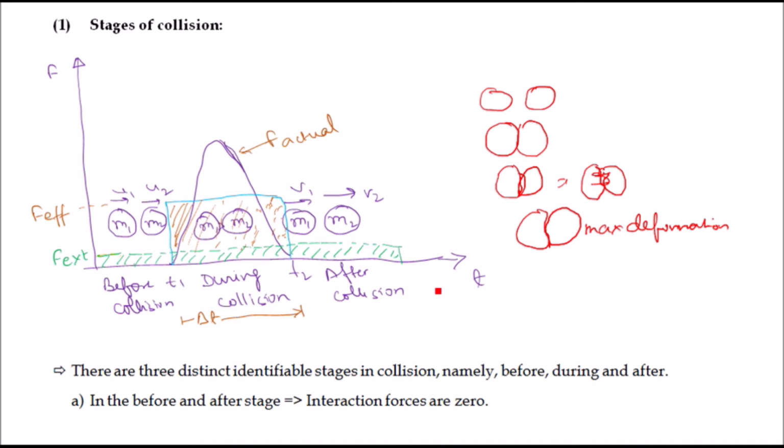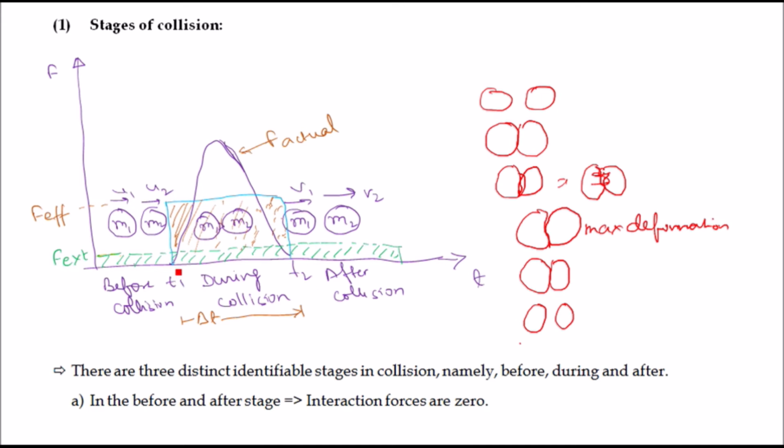After the point of maximum deformation, the bodies start losing contact with each other, and after some period of time they lose contact and move independently with different velocities. So these are the different stages of collision.